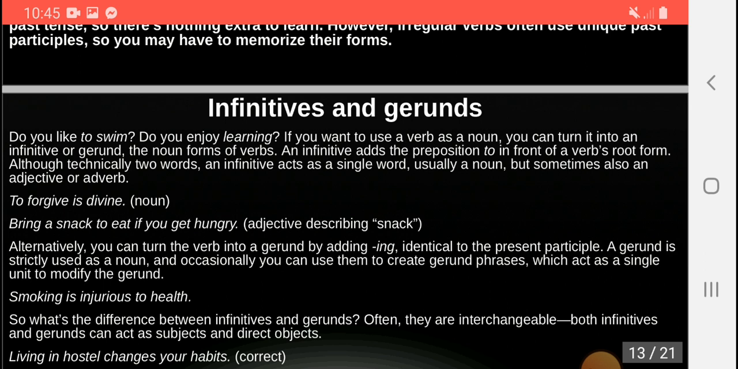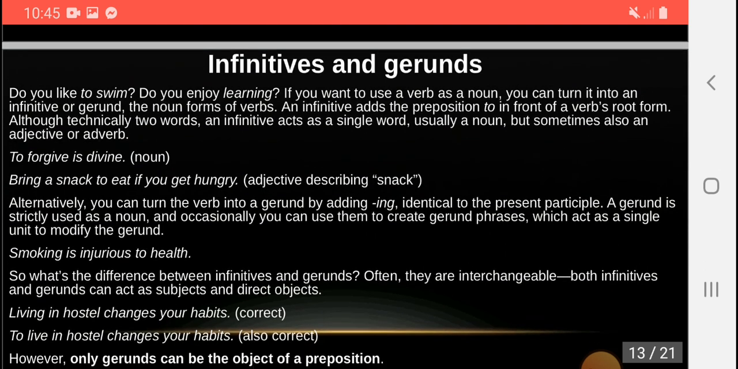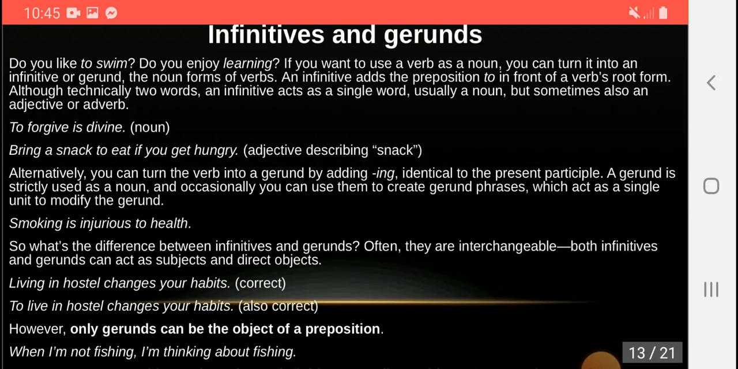Alternatively, you can turn the verb into a gerund. You can turn the verb into a gerund by adding ing, identical to the present participle. A gerund is strictly used as a noun, and occasionally you can use them to create gerund phrases which act as a single unit to modify the gerund. For example, smoking is injurious to health.